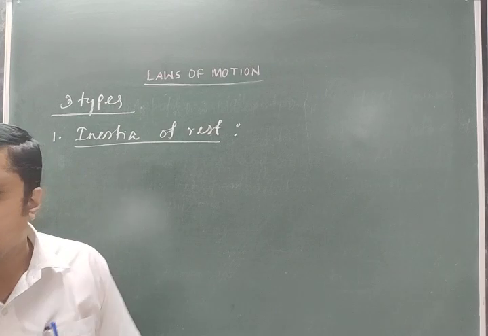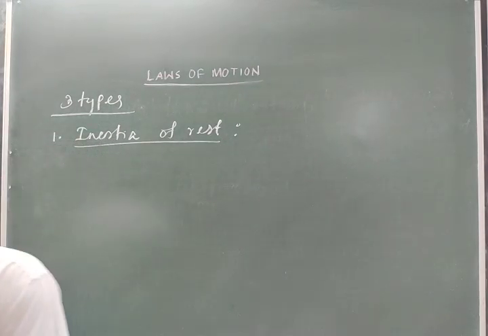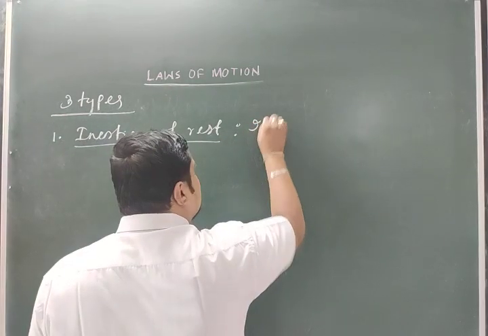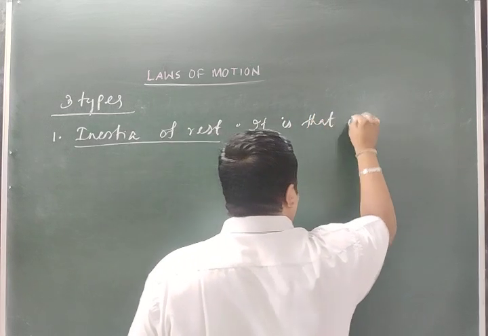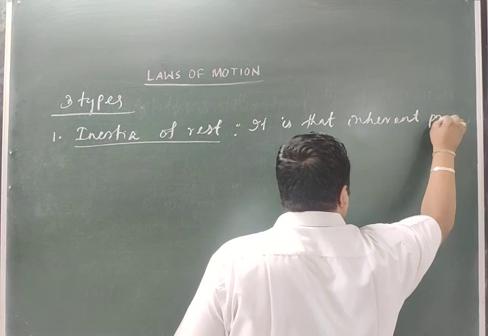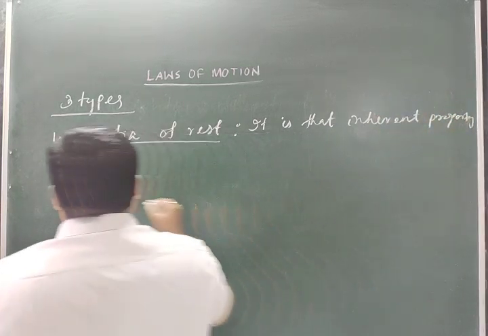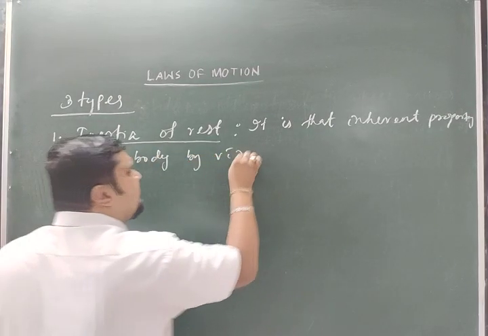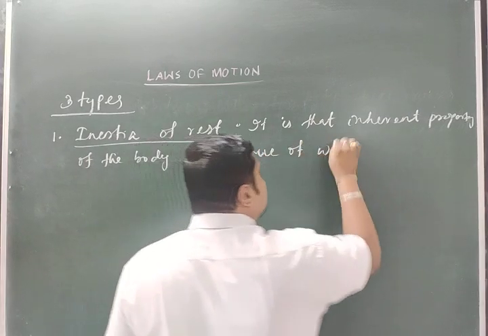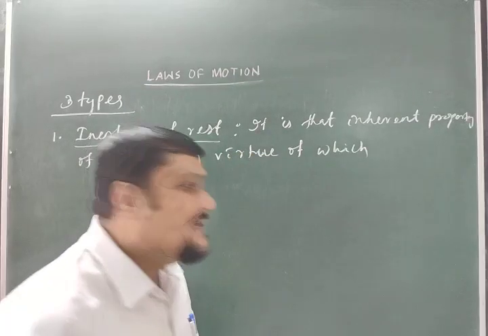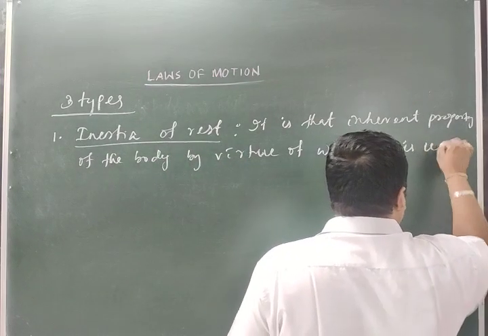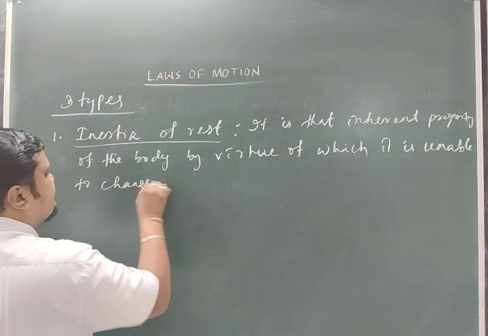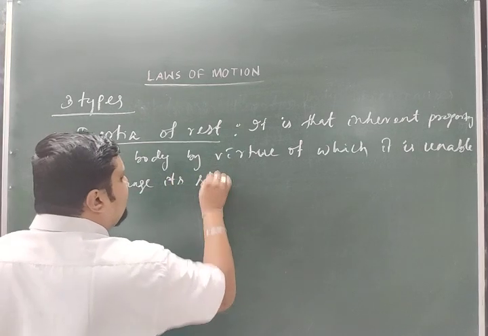So what is inertia of rest? We can say that it is that inherent property of the body by virtue of which it is unable to change its state of rest.